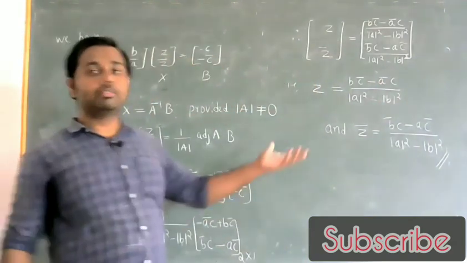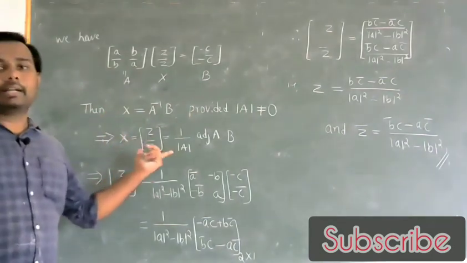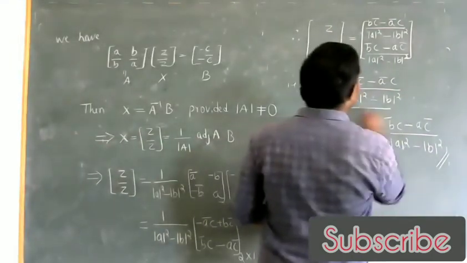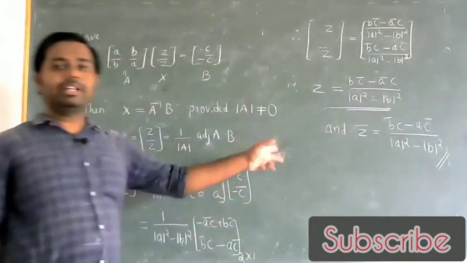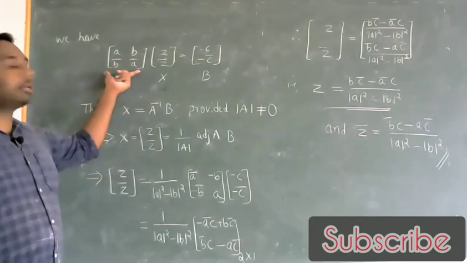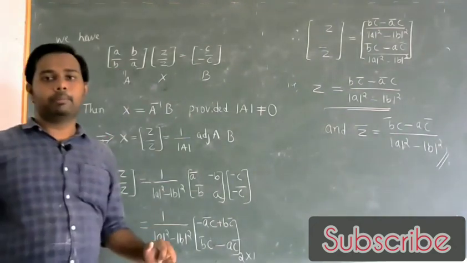So thus we found the solution for the equation AZ plus B Z bar plus C equals 0. This is the only solution under the condition that the determinant of this matrix is non-zero, which completes the problem.